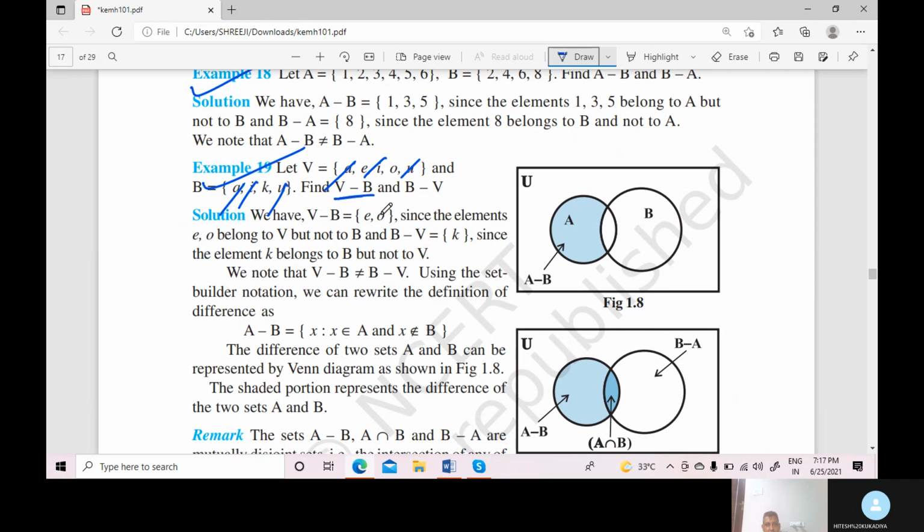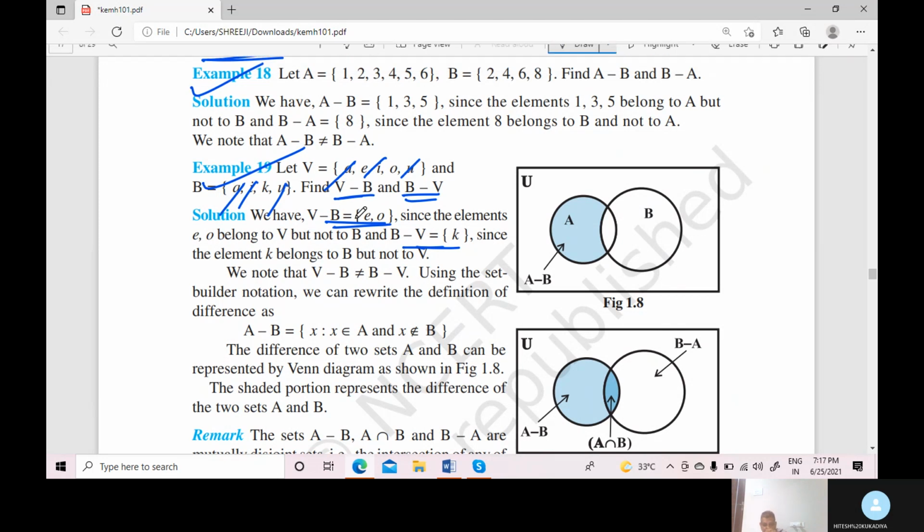So the first answer, V minus B: remaining elements inside V are E, O. Right? And B minus V: common elements cancel, then only K remains. Look at both answers: V minus B and B minus V are not equal, right? So V minus B and B minus V are never equal.